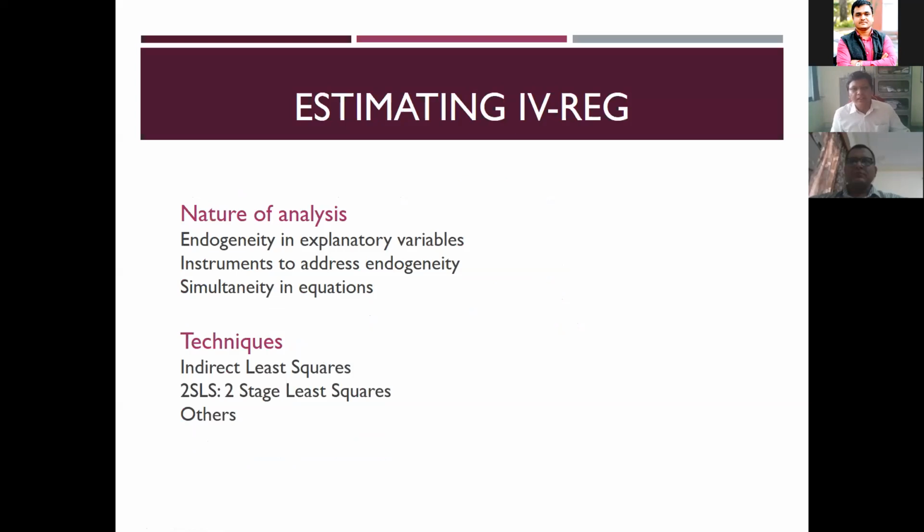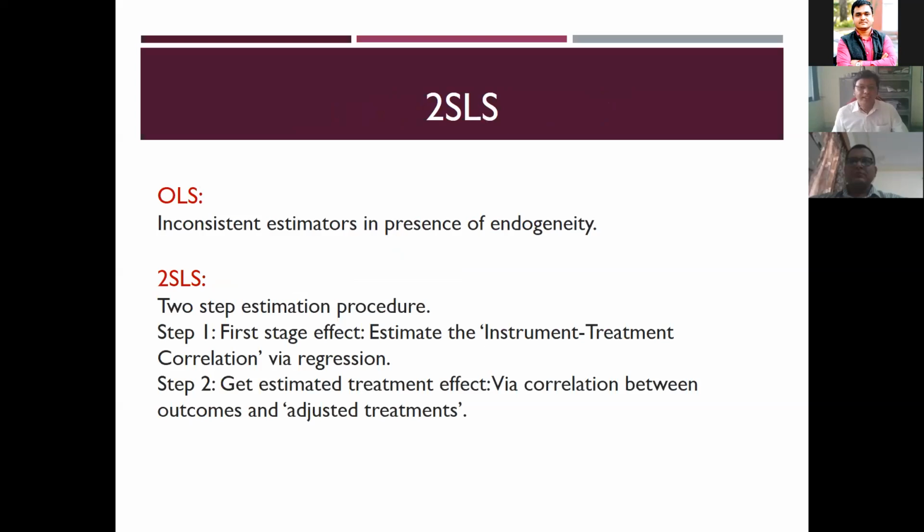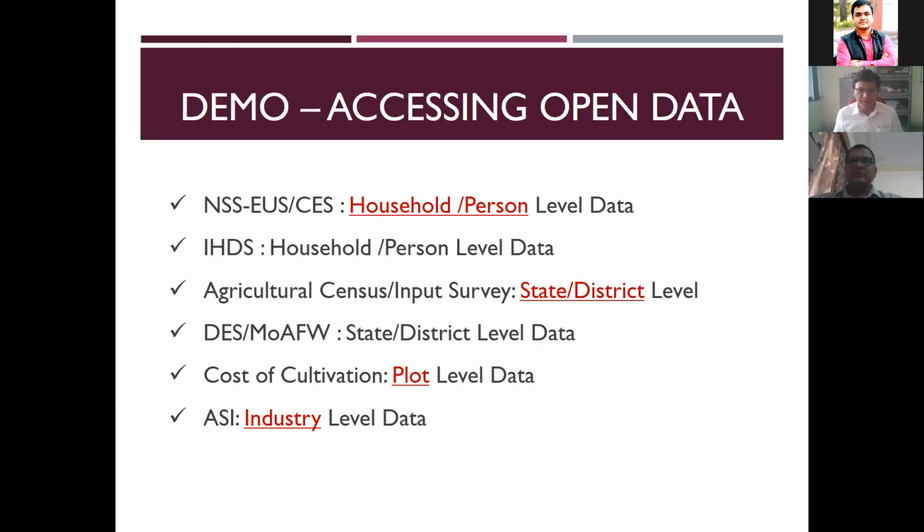instrument. For estimating IV, there are multiple techniques. There are, say, indirect least squares, 2SLS. We'll see during the estimation process how to do it. The 2SLS has two steps, as the name mentions. In the first step, including all the independent variables, we regress, then find the predicted variable, then plug it into the original first equation. After that, we'll be checking the impact of the missed.